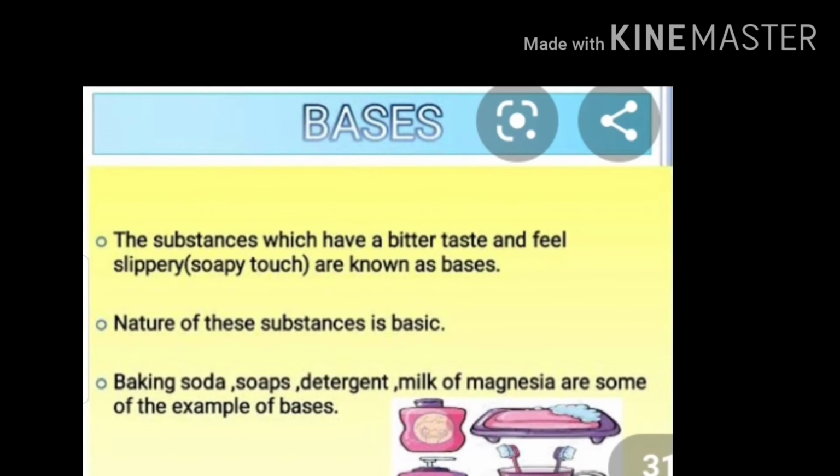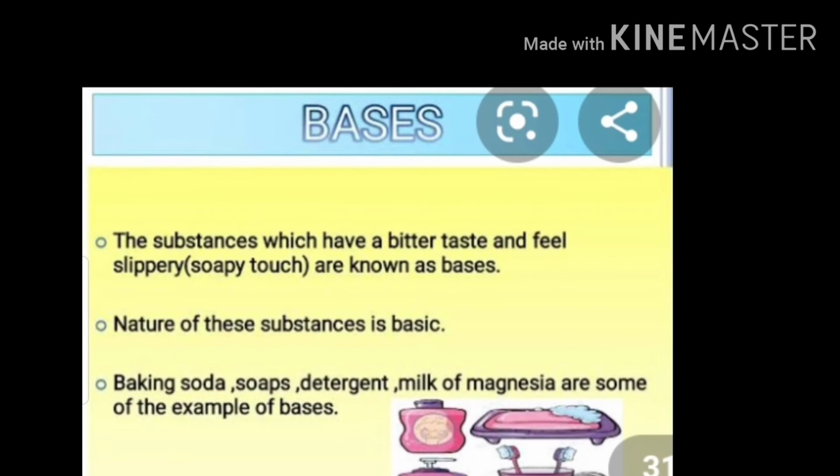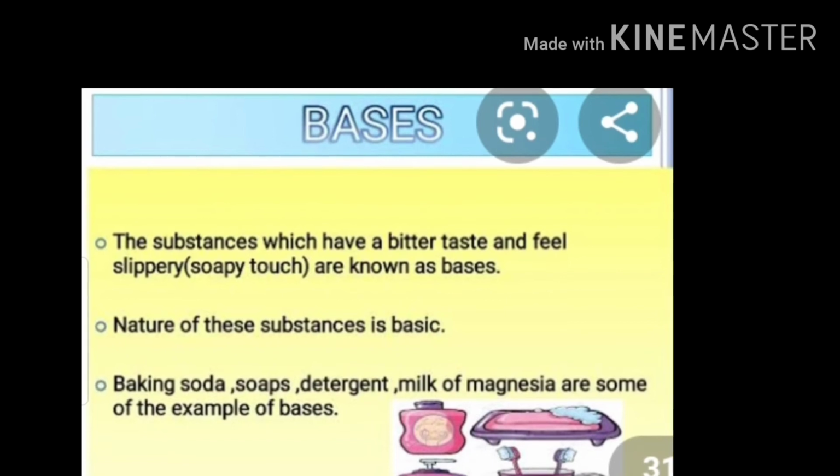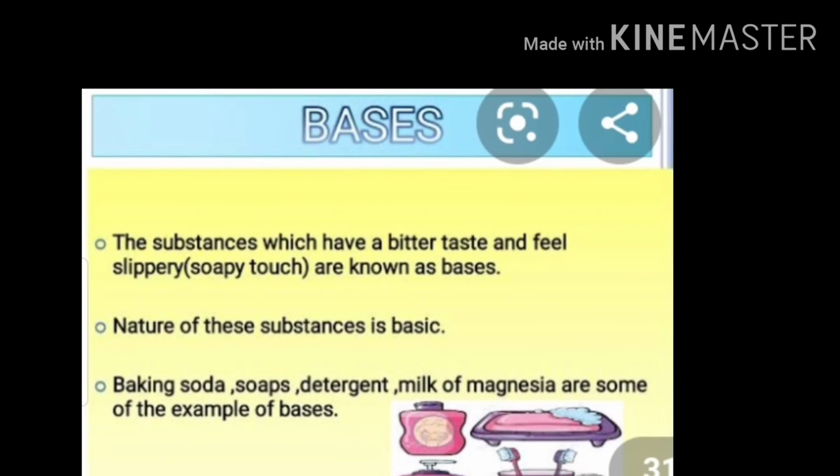Okay students, now we will go to our next topic, bases. What are bases? Substances which have a bitter taste and feel slippery, which means a soapy touch, are known as bases. The nature of these substances is basic. Baking soda, soaps, detergent and milk of magnesia are some examples of bases.